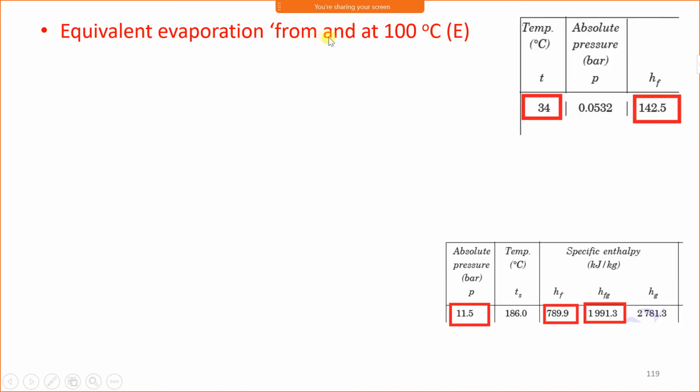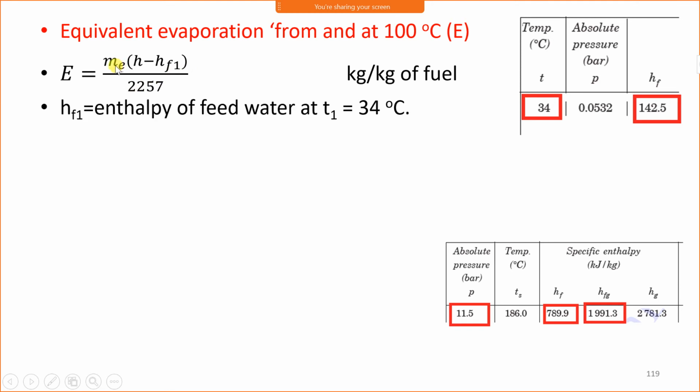Equivalent evaporation from and at 100 degrees Celsius, E is equal to Me times H minus HF1 upon 2257. HF1 is the enthalpy of feed water at T1, 34 degrees Celsius. Therefore from steam table at 34 degrees Celsius, HF is 142.5, so HF1 is equal to 142.5.